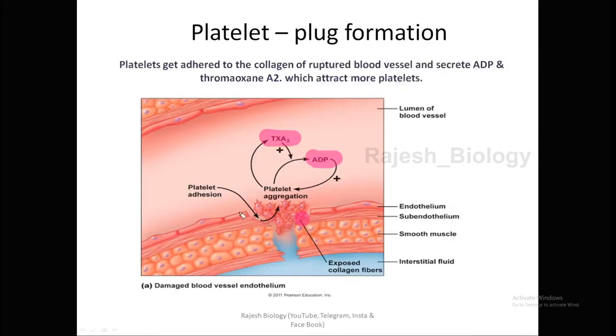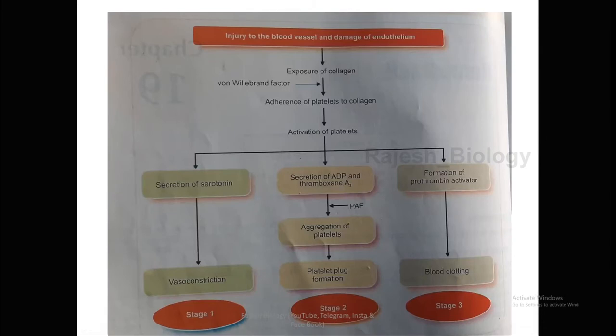These two messengers give a message to the remaining platelets and call all the platelets to the site of injury, and they adhere one by one to each other, and they put a plug at the injury, and that plug is known as the platelet plug. This is the second step. These are the three stages. First, what will happen? Injury to the blood vessel and damage of the endothelium.